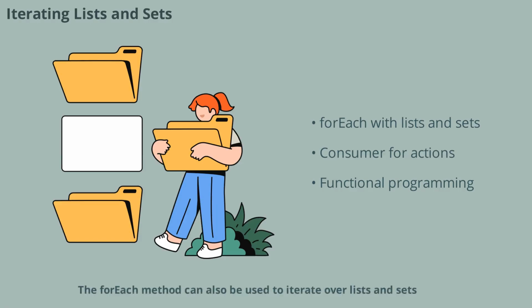The forEach method can also be used to iterate over lists and sets. By passing a Consumer, you can perform actions on each element, such as printing or modifying values. This approach is more concise than traditional loops and leverages the power of functional programming in Java 8.